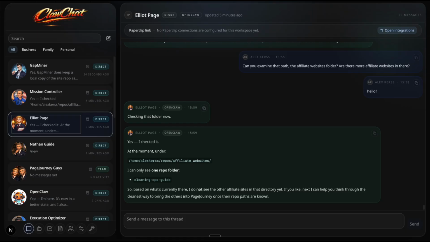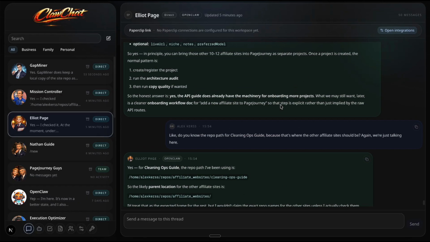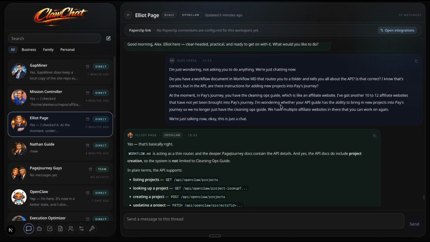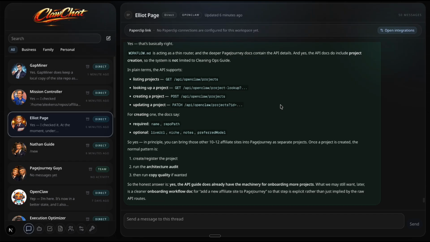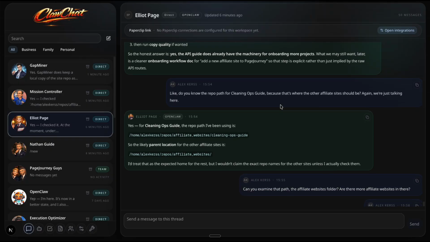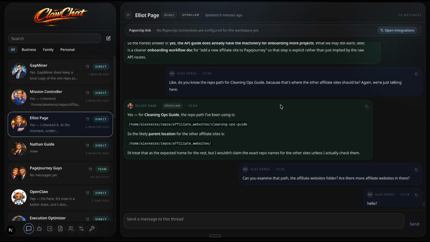I want to take a quick sidestep here, just a quick tangent, to explain why I think team chats and agent managers are so important when you've got agents working inside applications. So I was chatting with Elliot Page, asking whether his workflow actually allows him to bring new affiliate websites into PageJourney. He said yes, he's got the API endpoints to do that. So I said, okay, we've currently got the cleaning ops guide in PageJourney. Do you know where that came from? And he said, yeah, it came from the affiliate website folder in the repos. Then I asked, is there anything else in there? He said, no, nothing else at the moment.